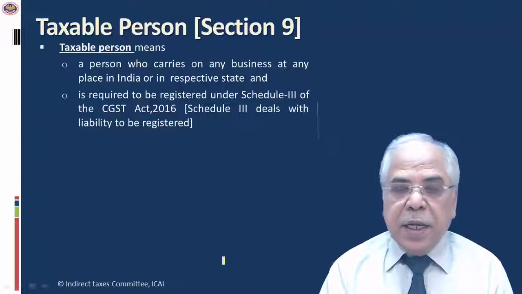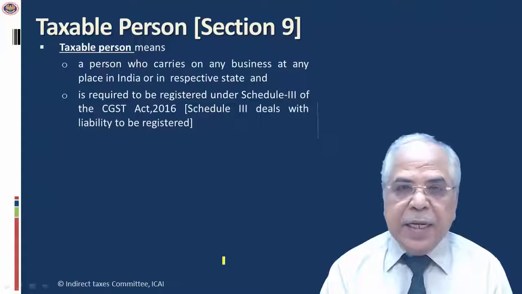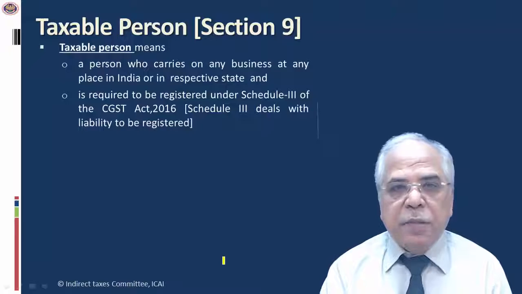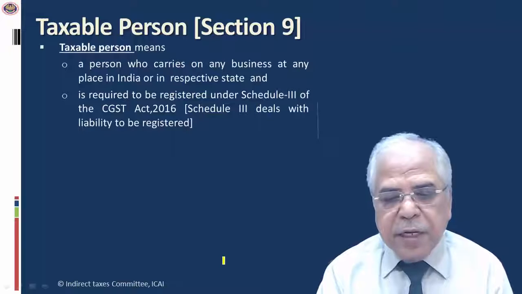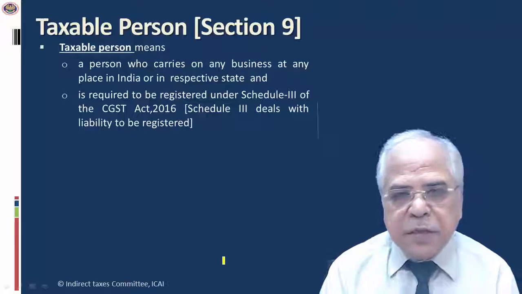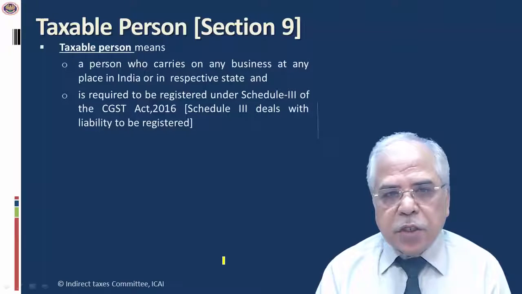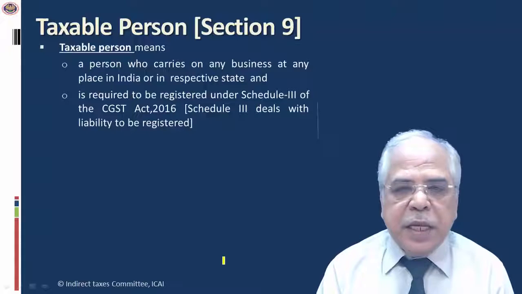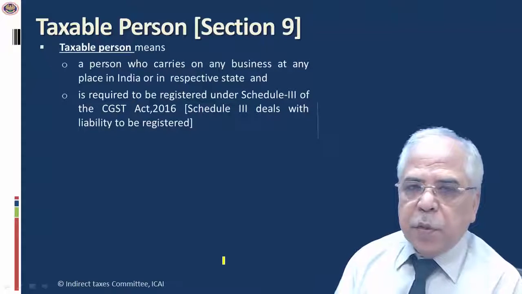Taxable person means a person who carries on any business at any place in India or in a respective state. Now, kindly appreciate: carries on any business, and we have already gone through the definition of business in section 2(17), which is very wide, at any place in India. Now, unlike service tax, wherein a specific exclusion was provided to Jammu and Kashmir, in this section there is no exclusion being provided to Jammu and Kashmir. So this levy shall be equally applicable to all the states of India, including the state of Jammu and Kashmir.